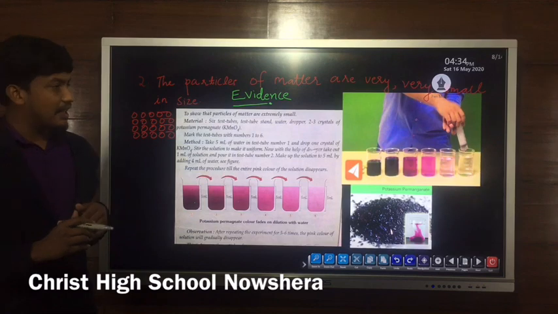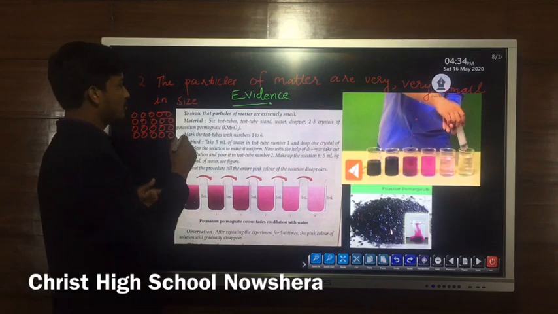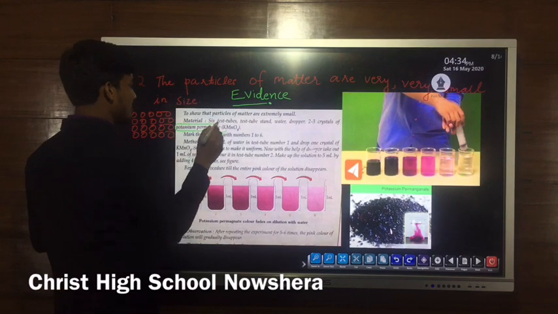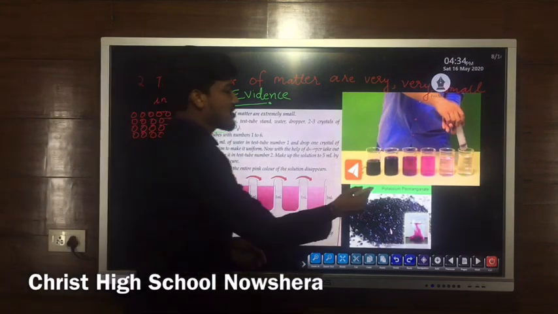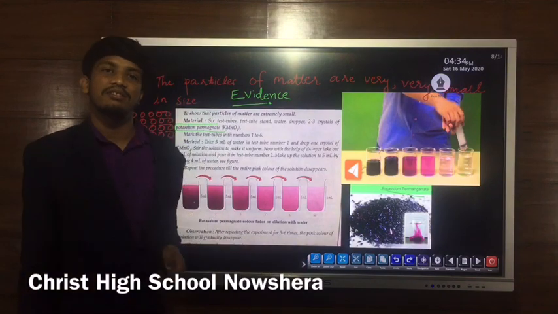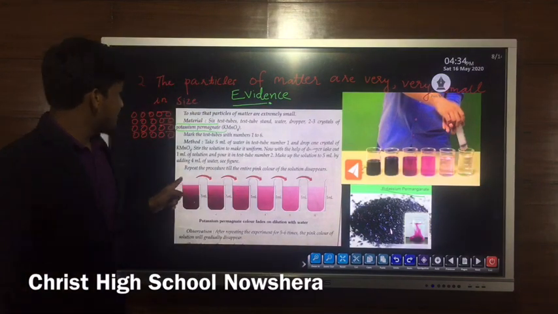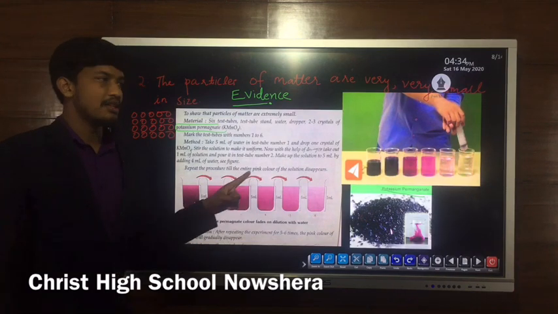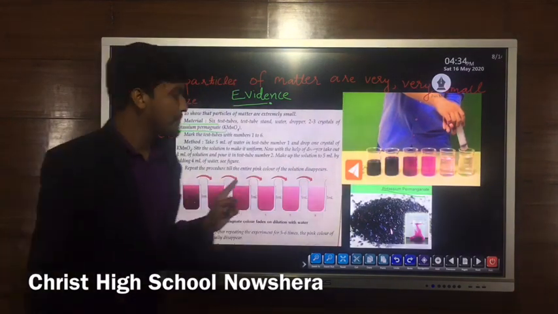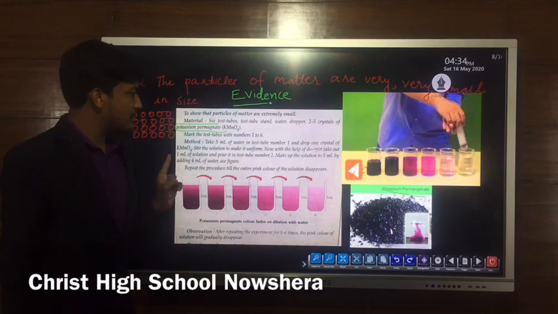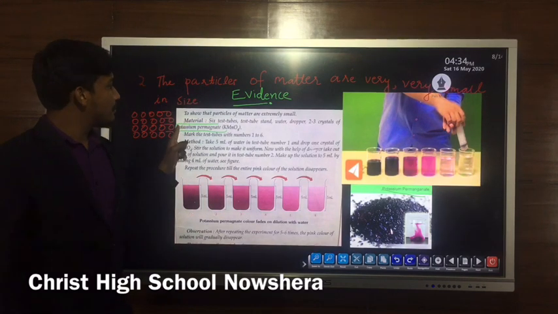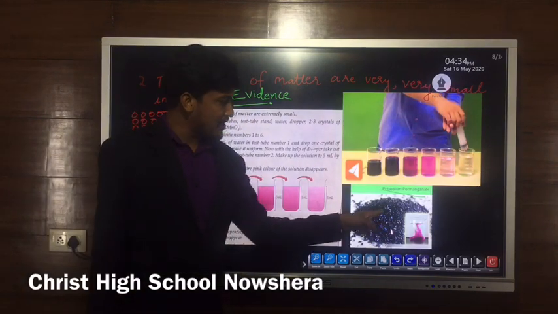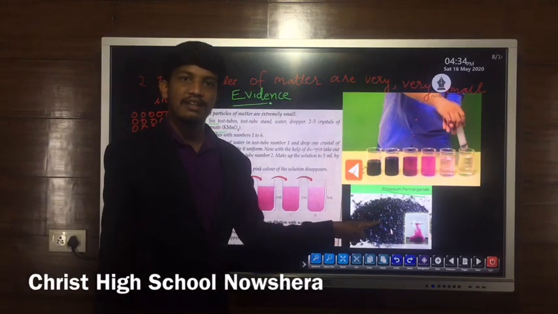For that activity, we need a substance, potassium permanganate, and we need 6 test tubes. 1, 2, 3, 4, 5, 6. The name of the substance is potassium permanganate. Potassium permanganate is a purple colored solid.